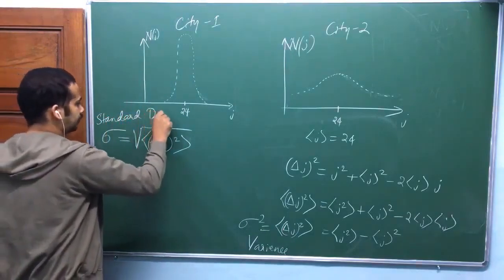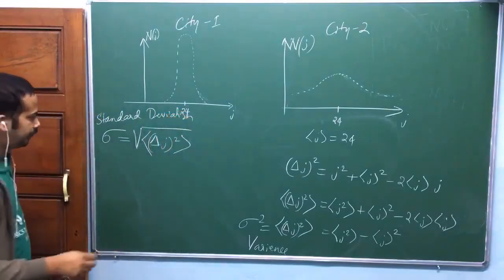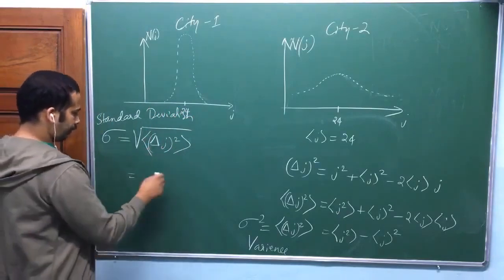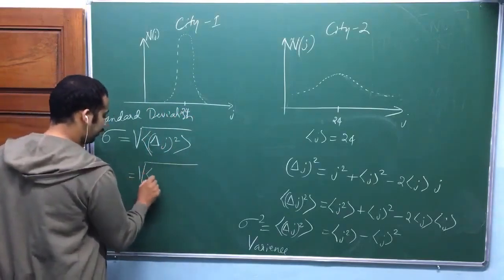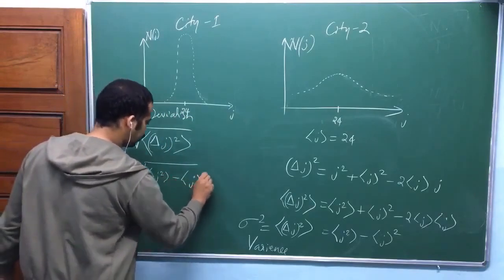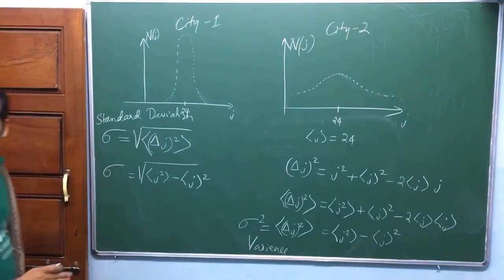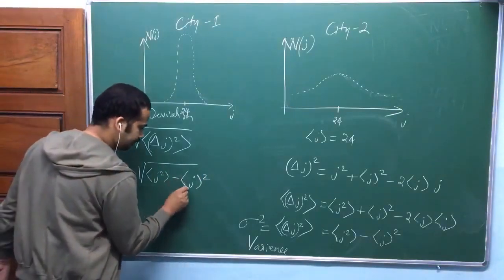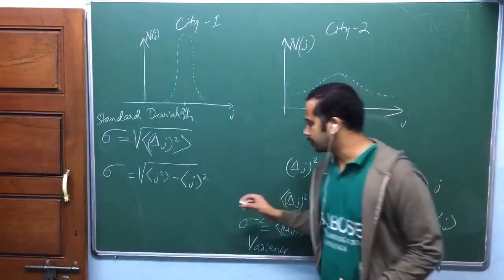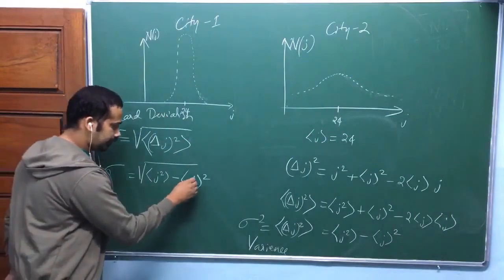Standard deviation. So now look at this one. This is equal to the root of average j square minus average j the whole square. Look at how I am speaking: average of j square minus average j the whole square.